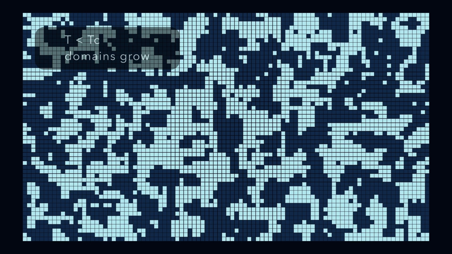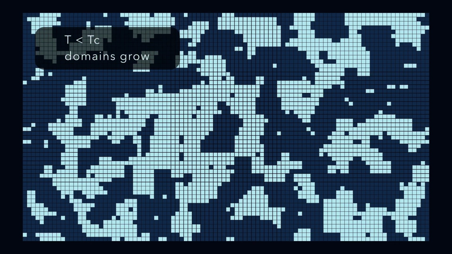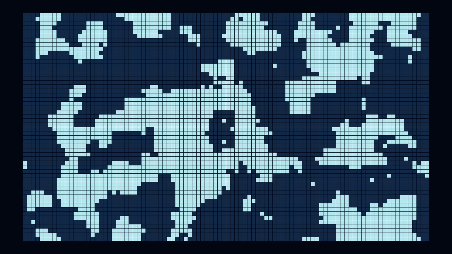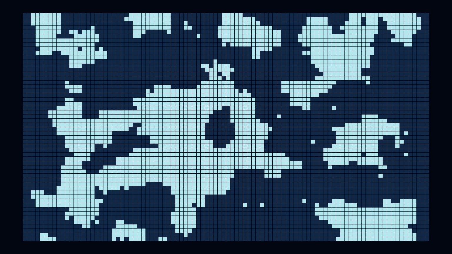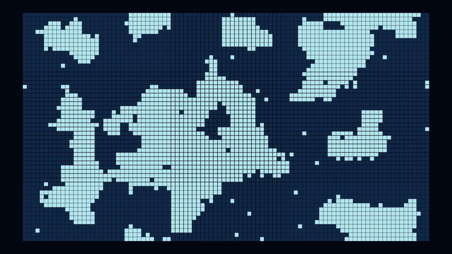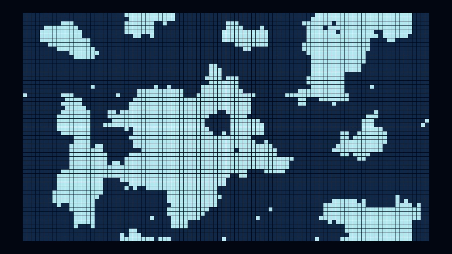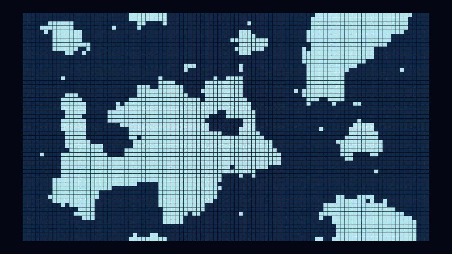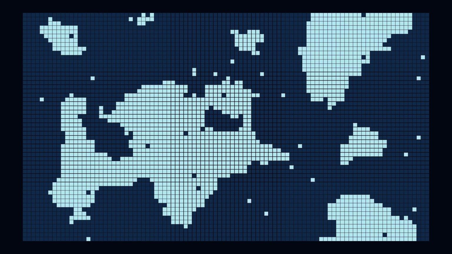But now we cool it down. The random flipping becomes weaker. The alignment rule starts to win. At first, only small regions agree. Then these regions grow into domains. Inside one domain, many spins point the same way. But different domains can still disagree. So the system is not one magnet yet. It is many tiny magnets fighting for space.